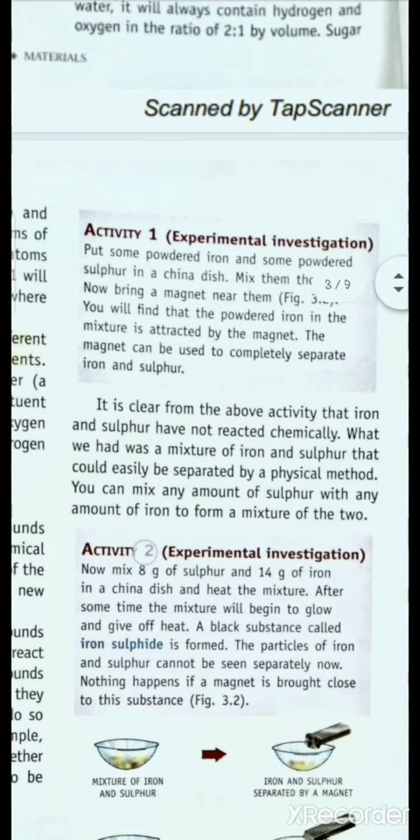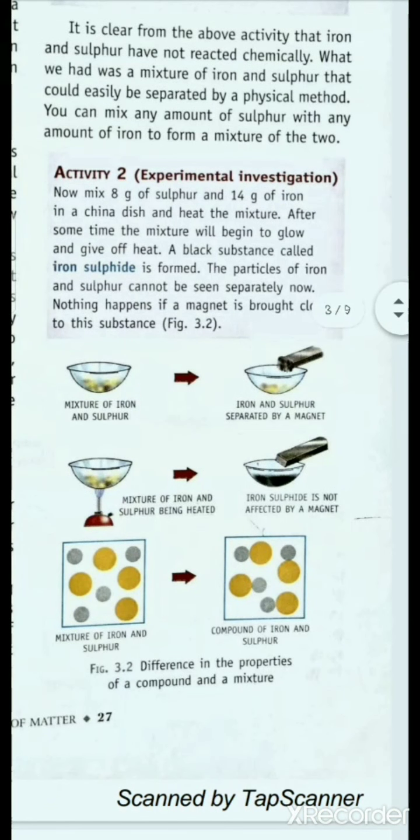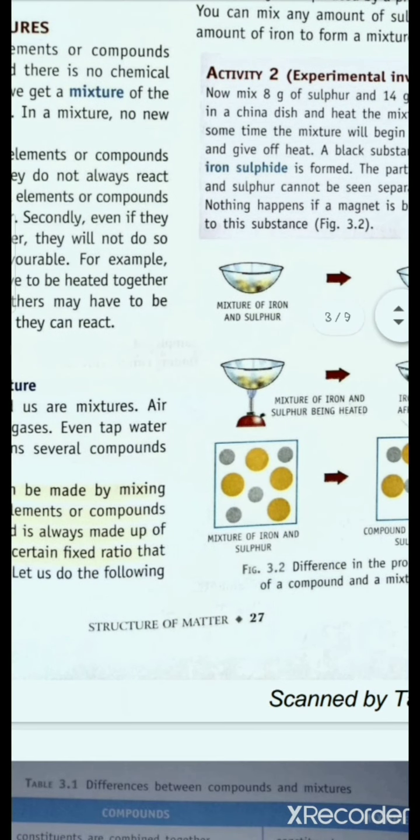Okay. Now, one activity is shown. When a mixture of iron and sulfur is taken, we can separate iron by using a magnet. Now, when the mixture of iron and sulfur is heated, then chemical combination takes place, that is, it forms a compound known as iron sulfide. When it forms iron sulfide, then you cannot separate iron from iron sulfide using a magnet. That is, in case of iron sulfide, they are chemically combined.